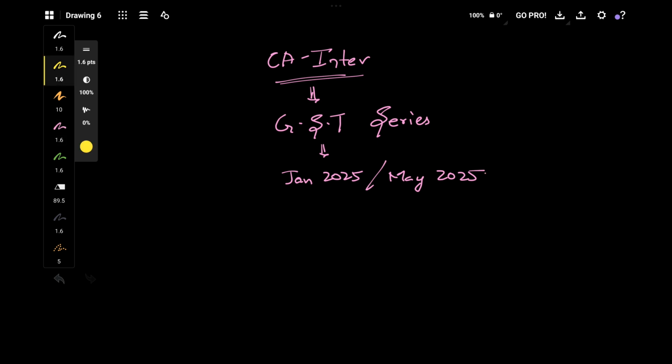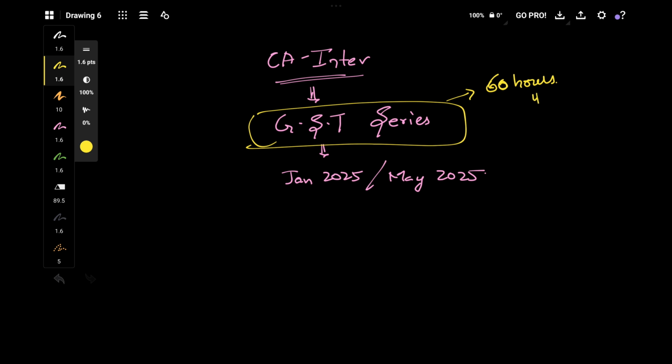We're going to complete the GST series in just 60 hours, and our level of preparation is going to be to that extent that after this preparation, even in the worst case scenario, even if you fall sick on the exam day, the least you are going to score is an exemption. That's how our level of preparation is going to be.